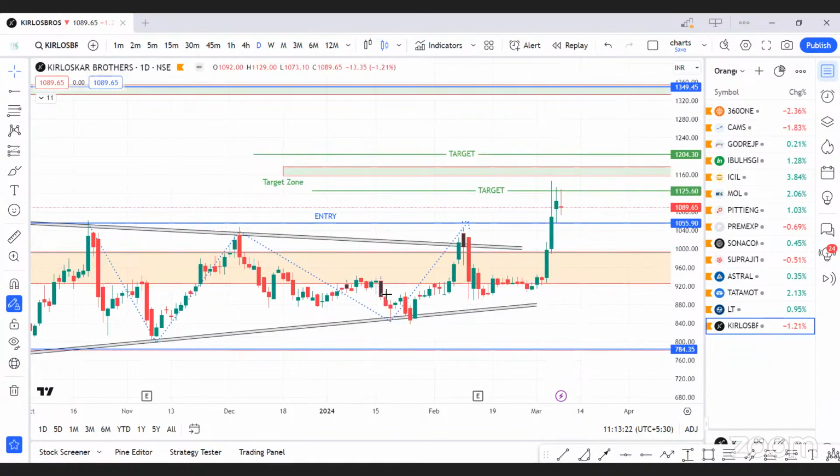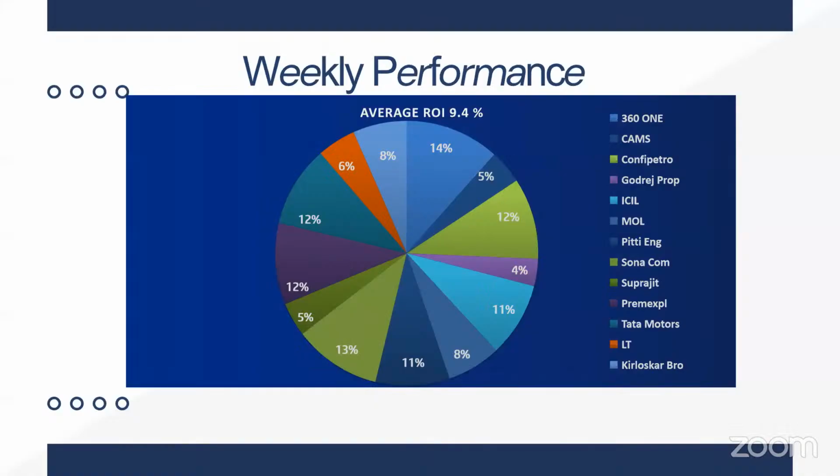Now I would like to give an update of how much ROI we captured this week. In the last 15 days, we are able to capture 9.5% average return on our filtered script and on our shared script with you all. 361 gives us 14% return. CAMS gives us 5%. Confidence Petro 12%.